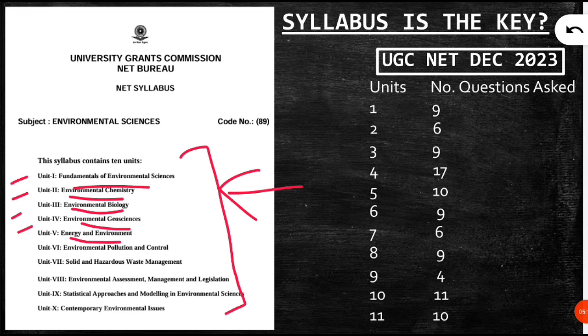Unit 5 Energy and Environment, Unit 6 Environmental Pollution and Control, Unit 7 Solid and Hazardous Waste Management, Unit 8 Environmental Assessment, Management and Legislation, Unit 9 Statistical Approaches and Modeling in Environmental Science, and Unit 10 Contemporary Environmental Issues. These are the 10 units from where you will be getting the questions.